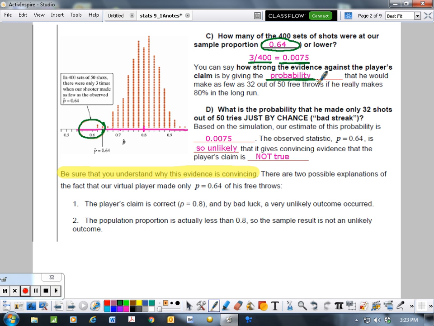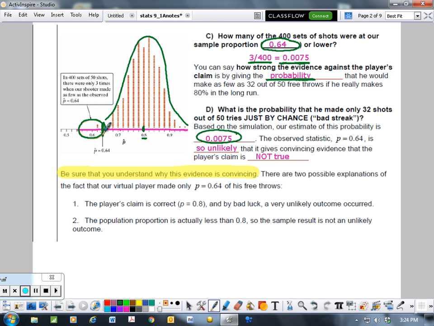So what is the probability he only made 32 shots out of 50 just by chance? Well, again, that 0.0075. So what we're doing is we're taking a claim of 80% and we're looking at this distribution here, and we're looking at, well, if this is true, what's the probability of getting this result? And that's what we're doing each time. We're going to take a look at, if this is true, what's the probability of getting that result? And then we're going to test that against this idea of, is it likely or is it unlikely? And then make a statement about our decision. Was the claim true? Was the claim not true?